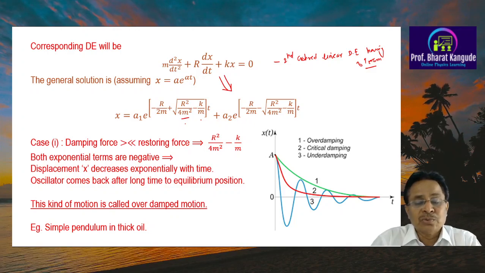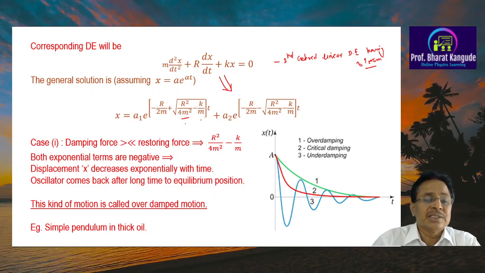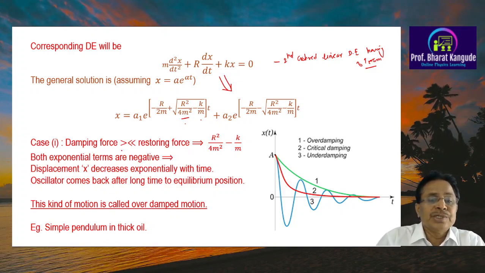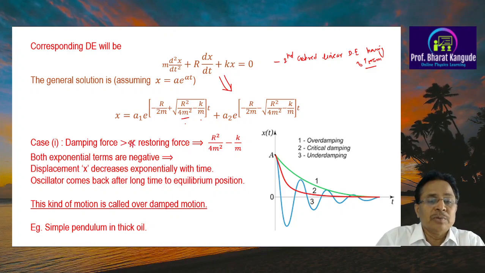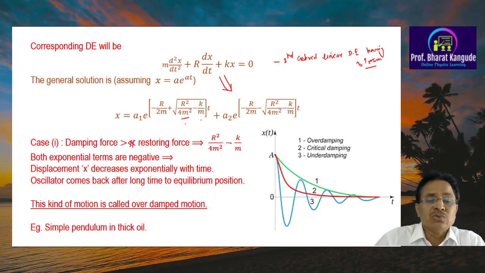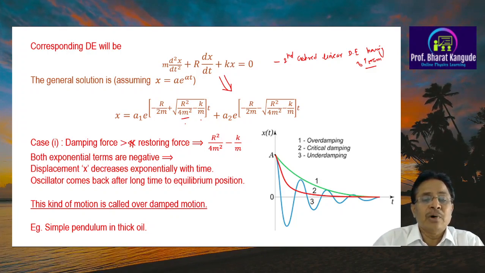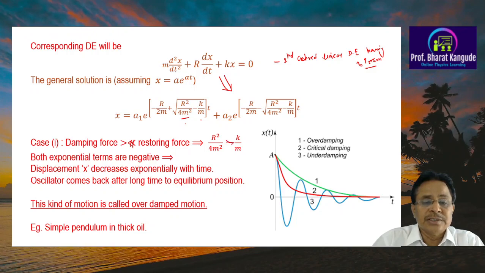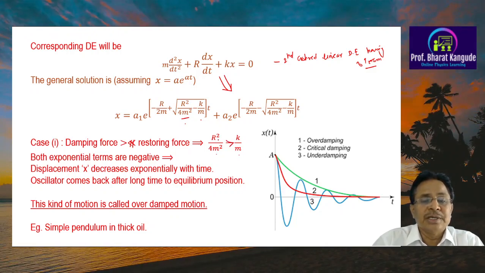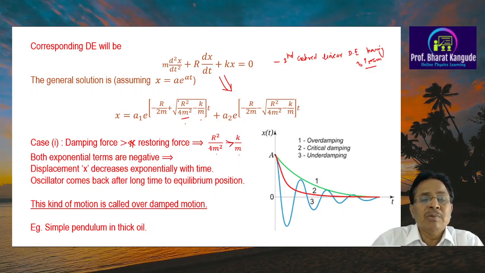Now out of these three processes, which process is more important for us, that can be discussed as follows. So case 1: if the damping force is more than the restoring force, that is what I'm writing, r square upon 4m square is greater than k upon m. So if this quantity is greater, then the quantity in the bracket will be positive, so the square root of that will be positive.